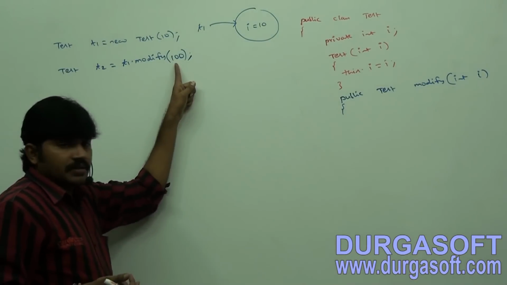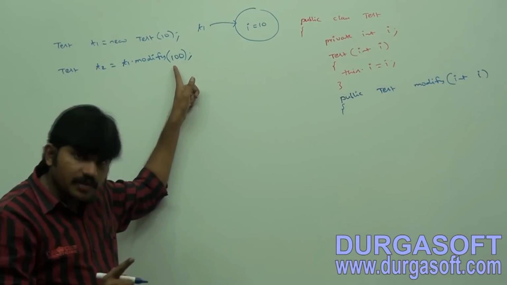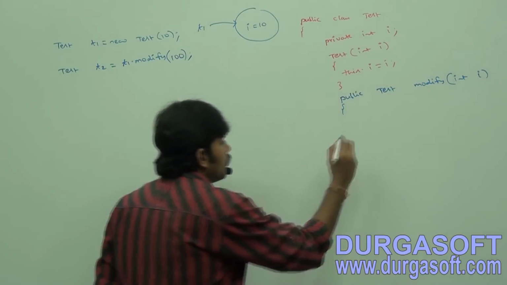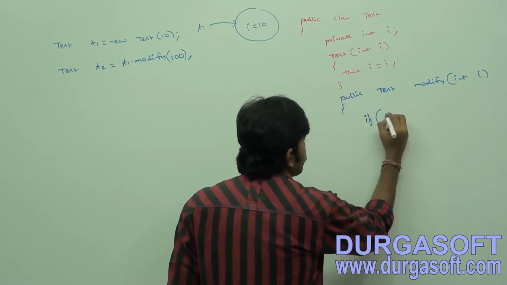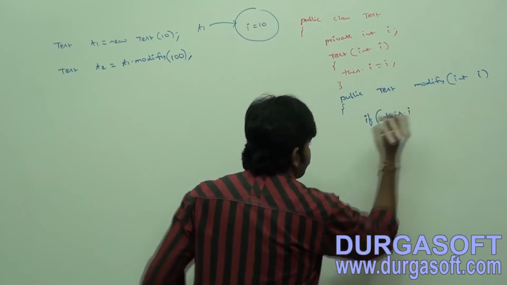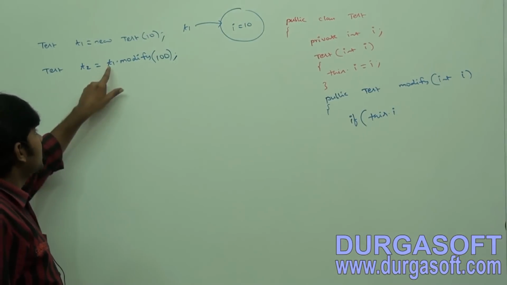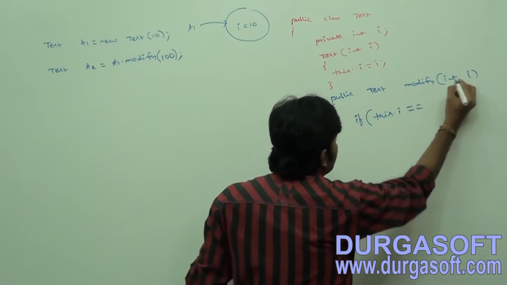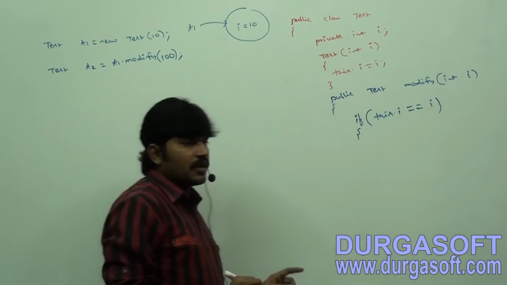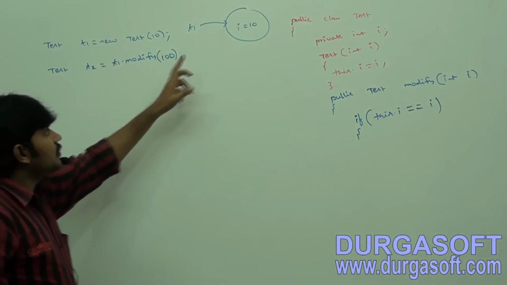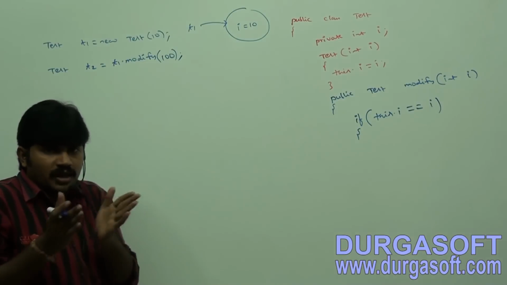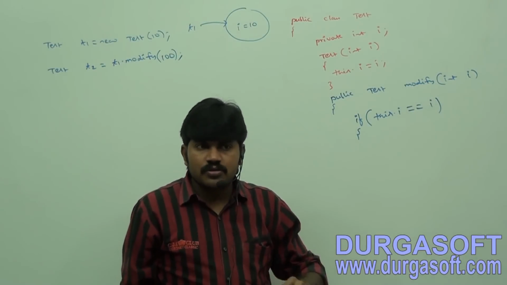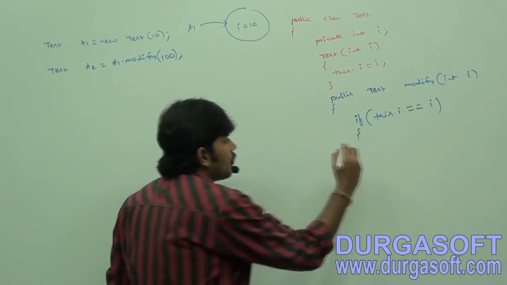If both are different, create a new object with this change and return that. Okay, now if this dot I, can you tell what this dot I means? Current object I. Is T1's I value double equal to this I value? Current object T1's I value and this I value, are both the same or not? If both are the same, what do I have to do? Return current object. So return this.